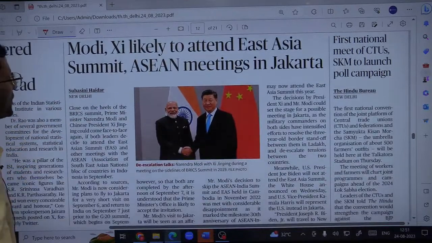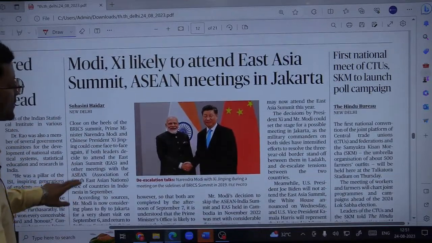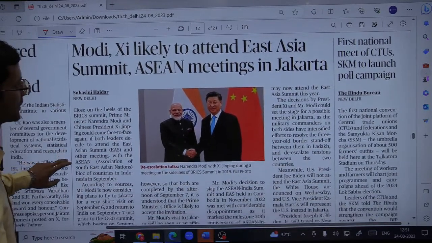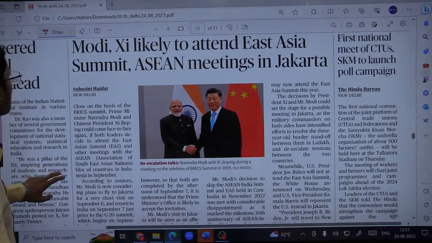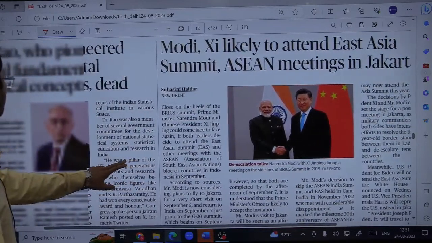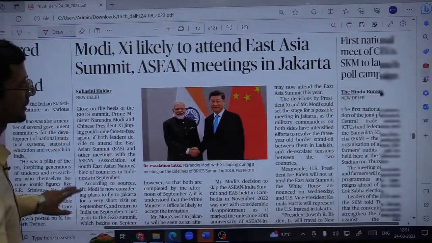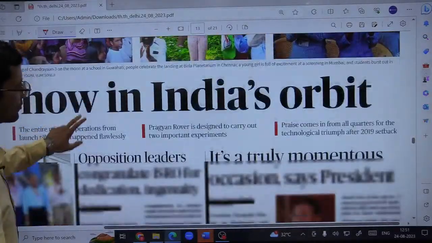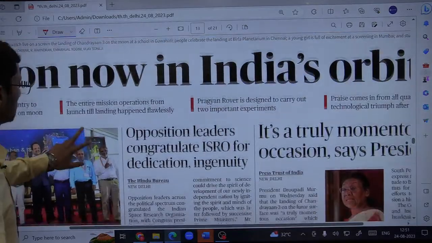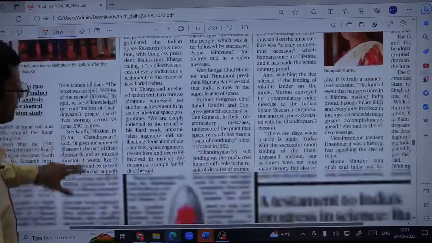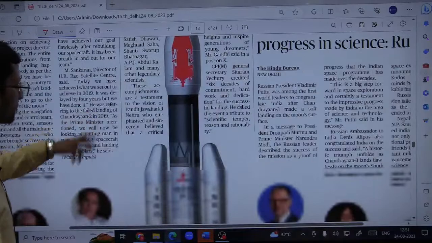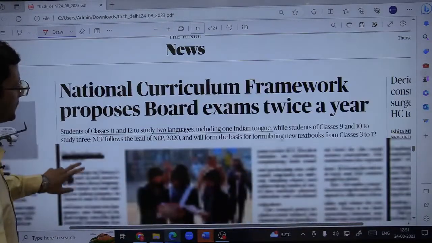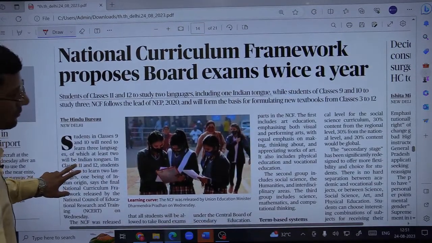Okay, Modi and Xi likely to attend East Asia Summit, ASEAN meetings in Jakarta. So we are expecting that both the leaders again meet in these two forums, East Asia Summit and ASEAN meetings in Jakarta. Upcoming meetings. So of course, the more they meet, the better it would be for the two countries. So this full page is related to the Chandrayaan mission, successful mission. What else important from the exam point of view?